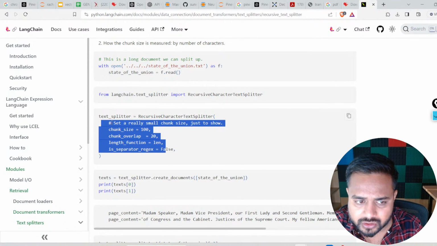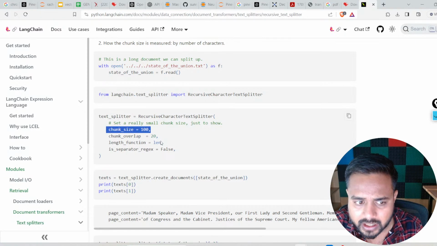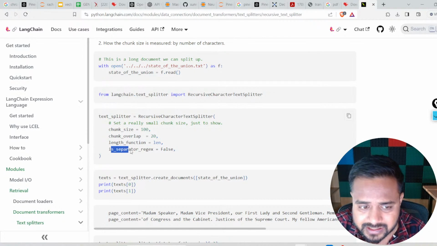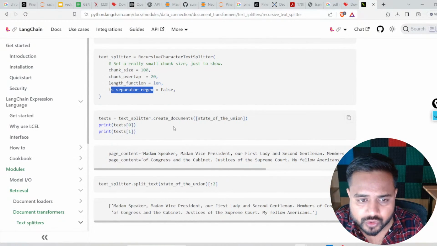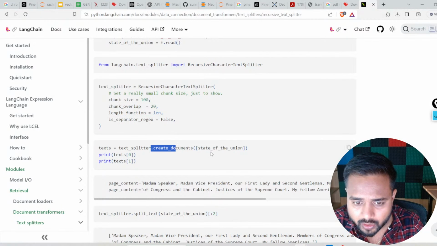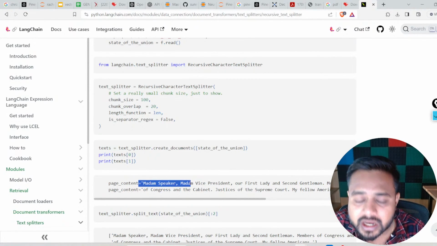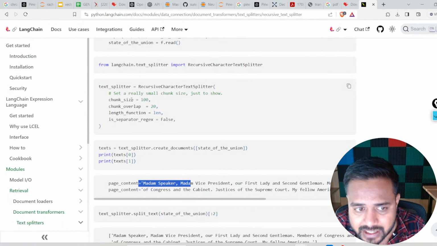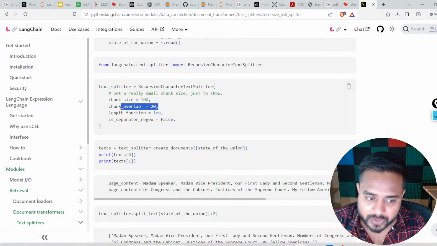There is a chunk size, so set a really small chunk size just to show: chunk size 100, chunk overlap 20, length function is len itself, and is_separator_regex is equal to False. Here I call the method create_documents and pass my data. So it will be able to create chunks with a size of 100, and chunk overlap equal to 20.